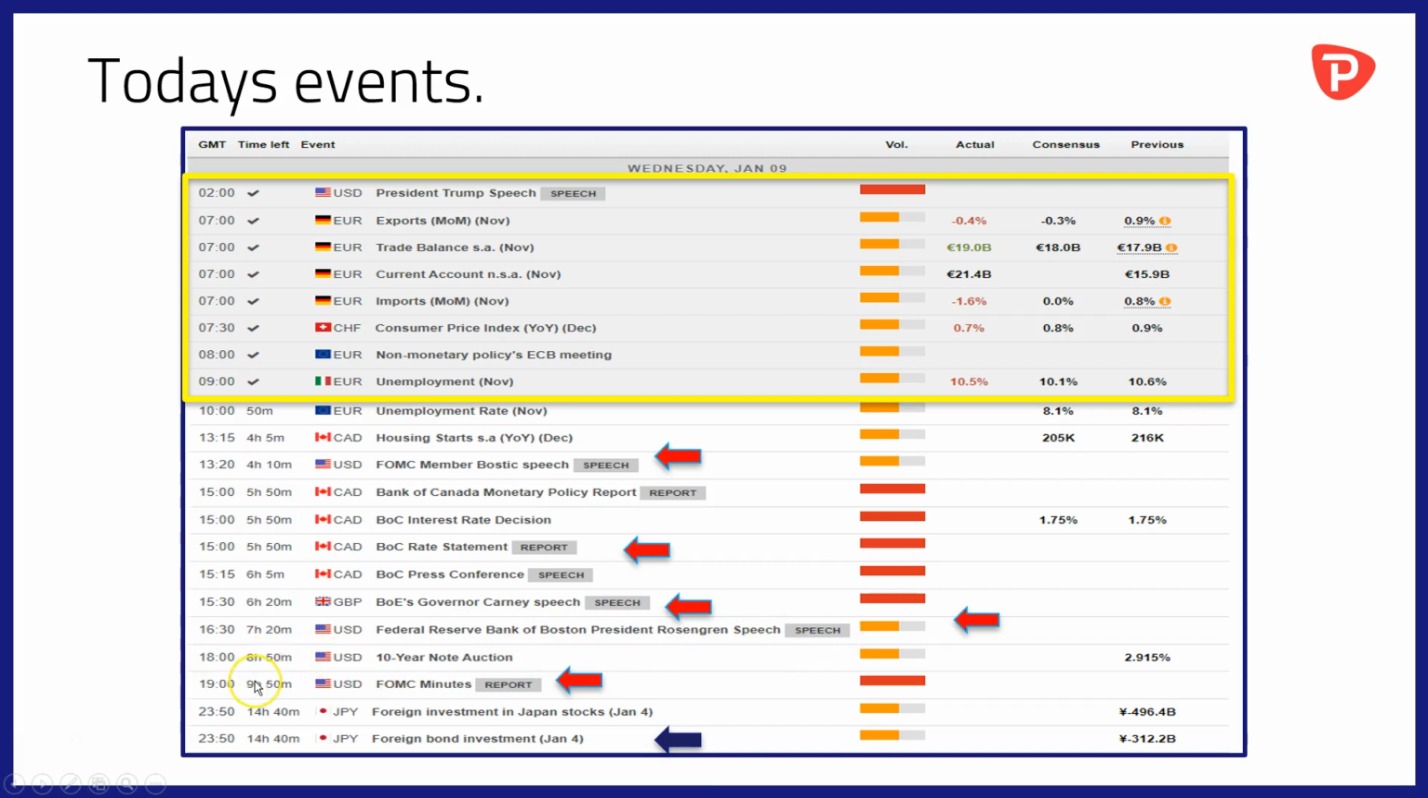And then finally at 1900, or finally as far as central bank action is concerned today, the FOMC minutes, the account of the last Federal Reserve interest rate meeting back in December, who said what, voted how, and what their intentions or thoughts are about interest rates going forward. And to round off proceedings at 23:50 tonight, you can find foreign investment in Japanese stocks and bonds for the week of January the 4th.